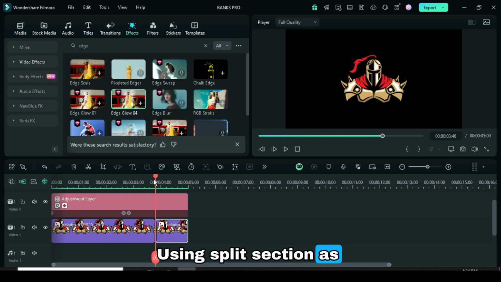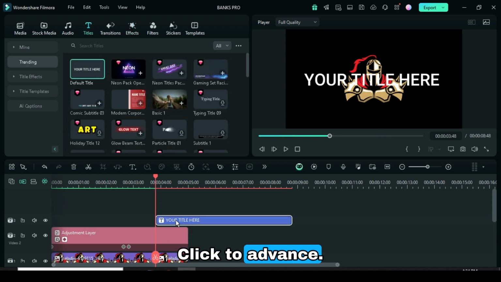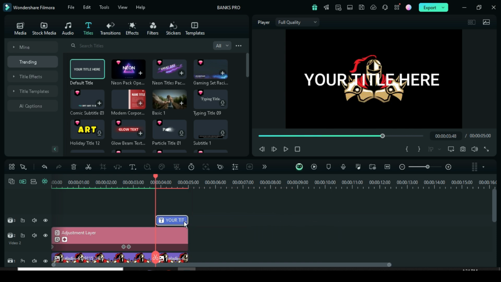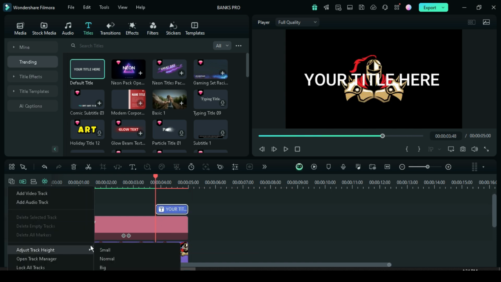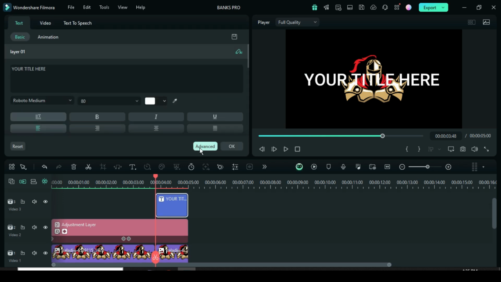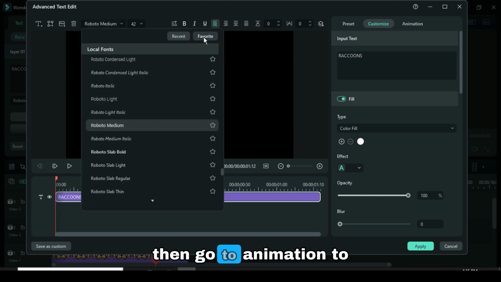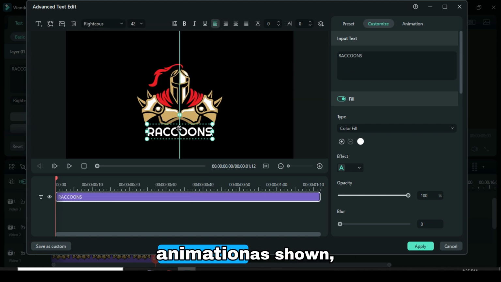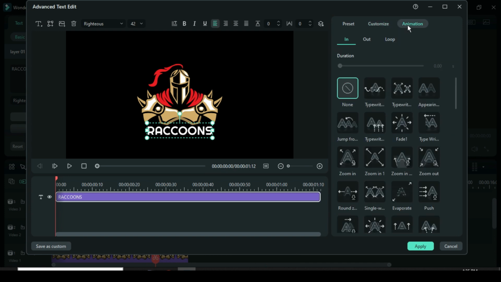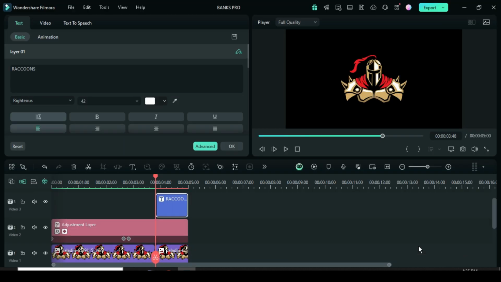Using the Split section as a guide, drag down a text title, adjust as shown, then click to advance. So I type my text, reduce its size, and change its font, then go to Animation to apply Up-Dare Insert Animation as shown, then apply. Afterward, I preview.